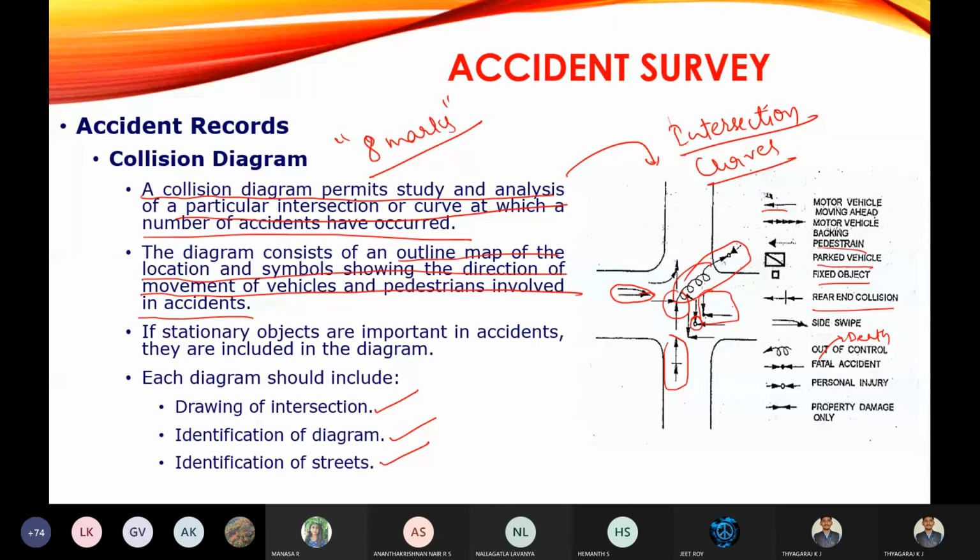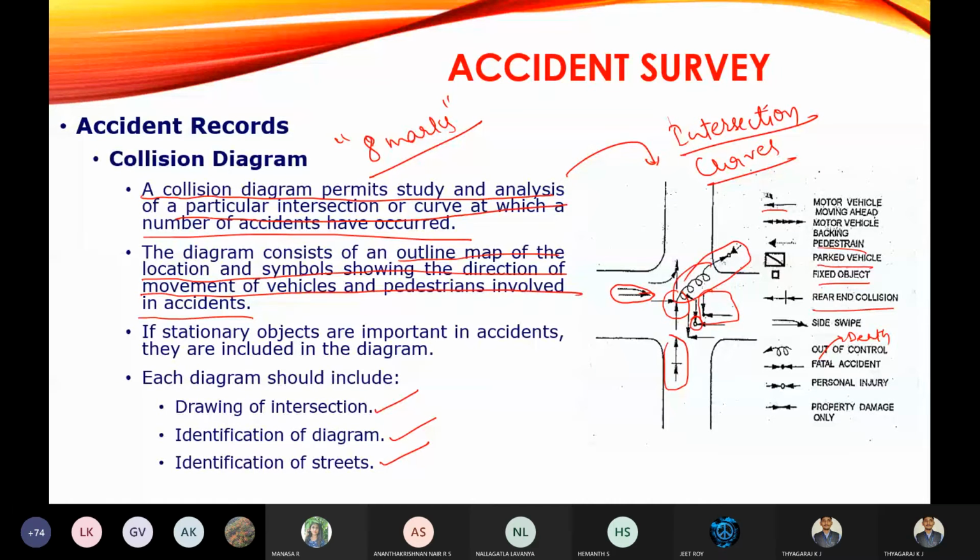Okay, so the collision diagram will be helpful for analyzing a traffic accident. How this accident has occurred can be analyzed using this collision diagram. It will be helpful in analyzing accidents at intersections and horizontal curves. Whenever you are analyzing accidents at intersections and curves, you can use this collision diagram.